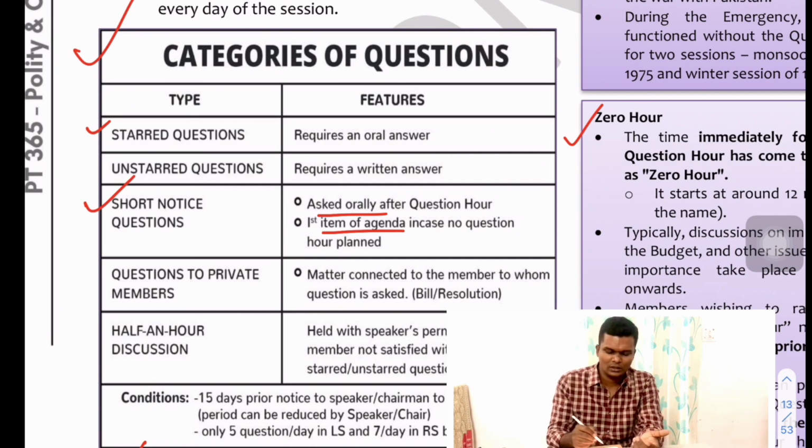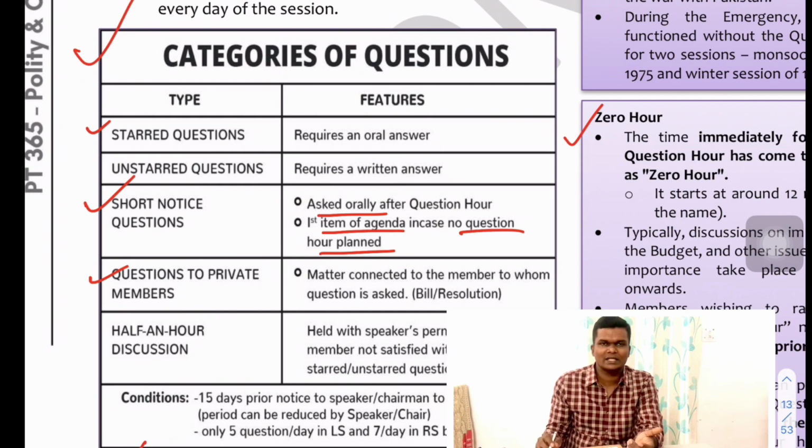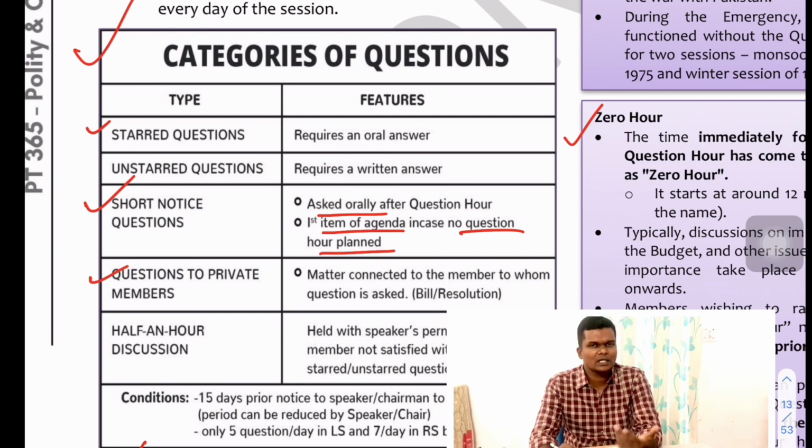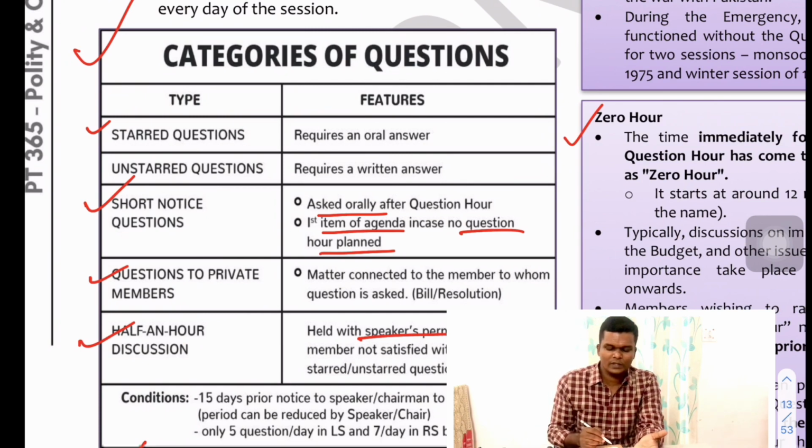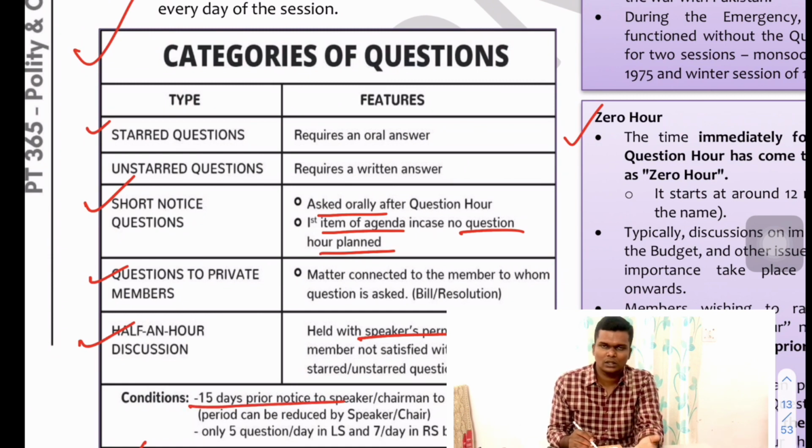And then the short notice question, which is asked orally, is the first item on the agenda if there is no question hour plan. And questions to a private member can be asked. For example, if a private member has proposed a bill for protecting the rights of transgender persons, then you can ask questions to the private member. Half an hour discussion, wherein with the Speaker's permission, in case you are not satisfied with the starred or unstarred question, you can always go for a half an hour discussion.